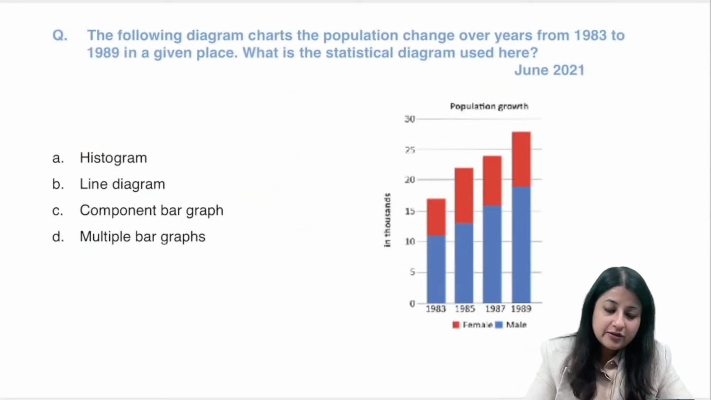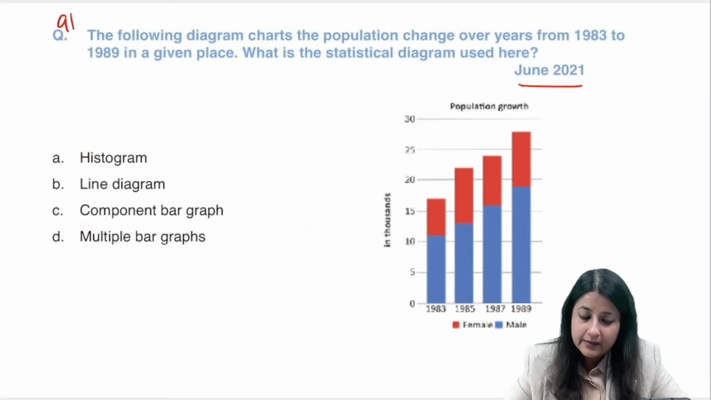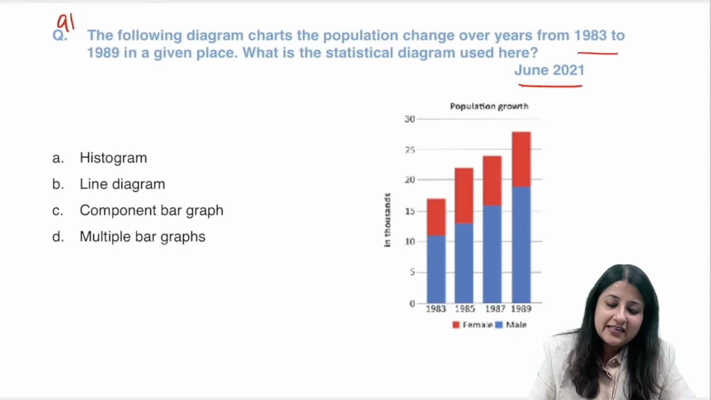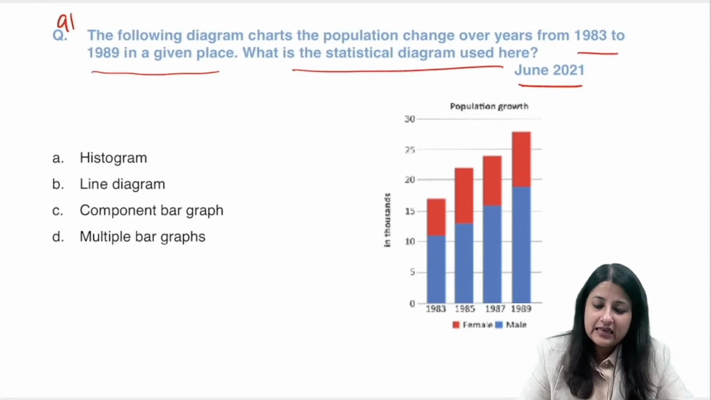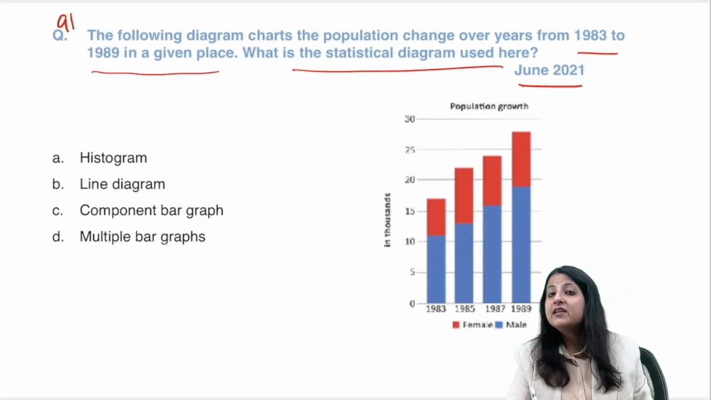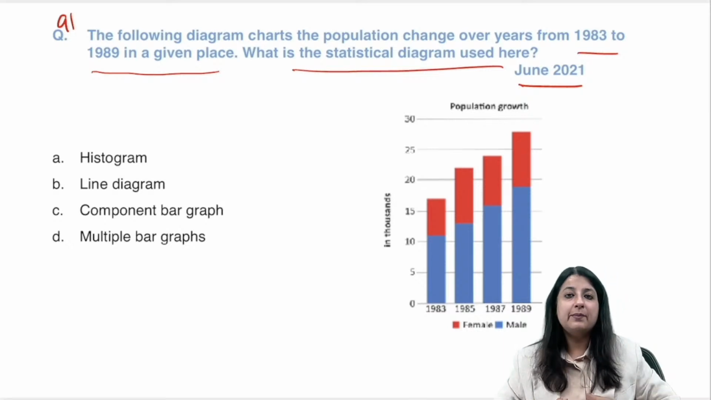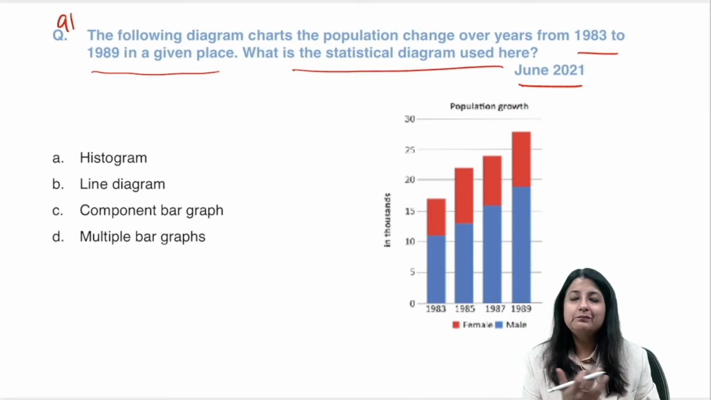All right. Question number 91, देखो, जून 2021 में आया। What is the answer to this, everybody? The following diagram charts the population change over years from 1983 to 1989. What is the statistical diagram used for? What is the name of this, guys? Now, I've always told you, today we also had a class of biostat, okay, now on Prep Ladder. You can check it out, okay?